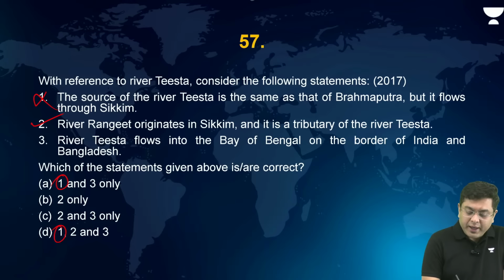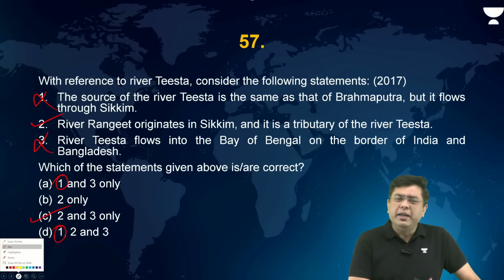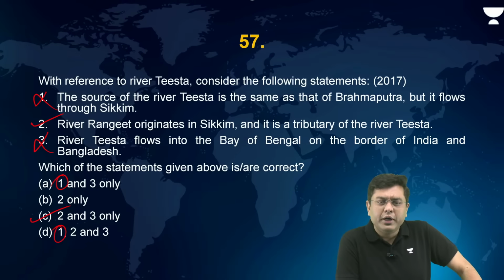Incorrect. So here, the correct answer is 2 and 3. So in general, in the portion of rivers and tributaries, you would have covered that. Raidak originates very close to the region of Zemu Glacier. Yes, Animesh, correct. Yes, Samar, that is correct.